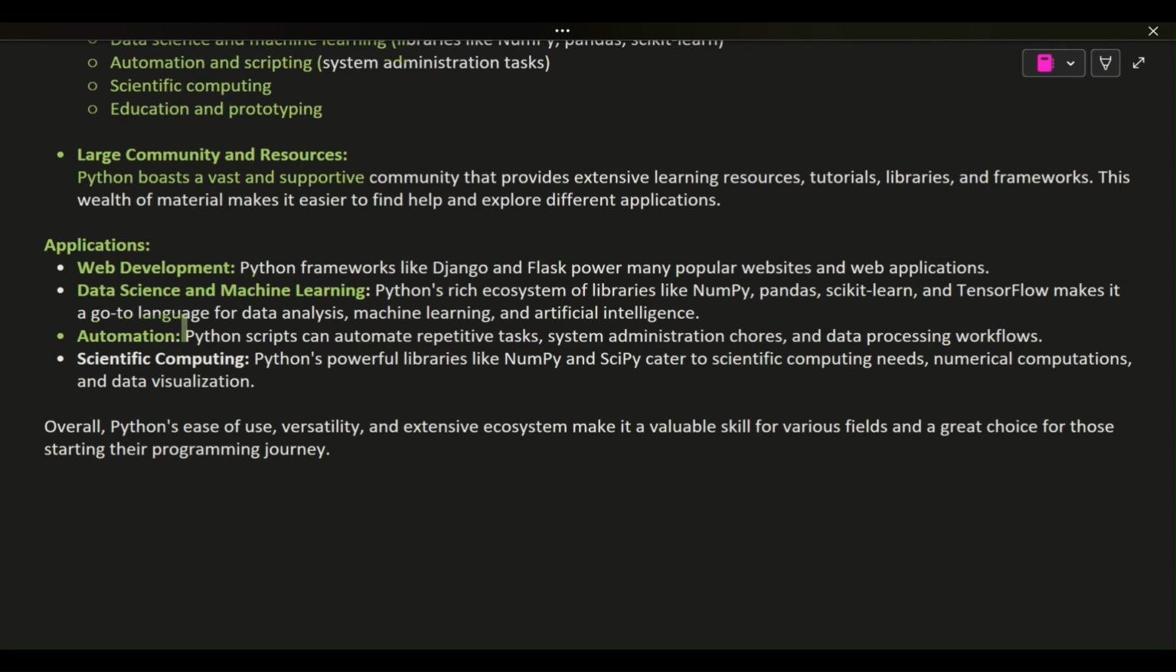Automation. Python scripts can automate repetitive tasks, system administration chores, and data processing workflows. Scientific computing. Python's powerful libraries like NumPy and SciPy cater to scientific computing needs, numerical computations, and data visualization. Overall, Python's ease of use, versatility, and extensive ecosystem make it a valuable skill for various fields and a great choice for those starting their programming journey.